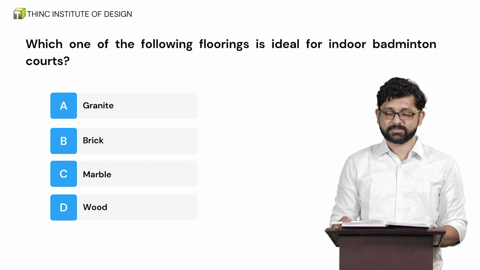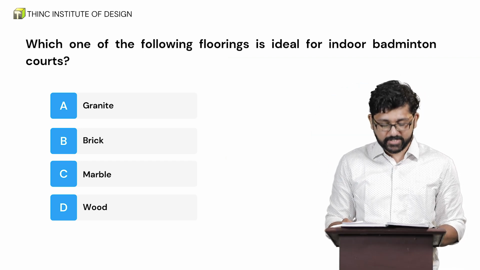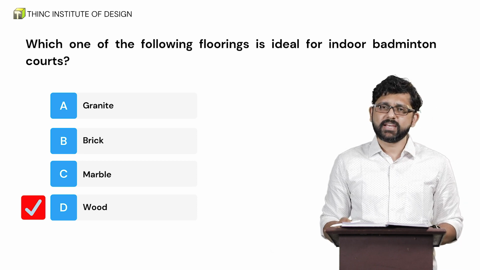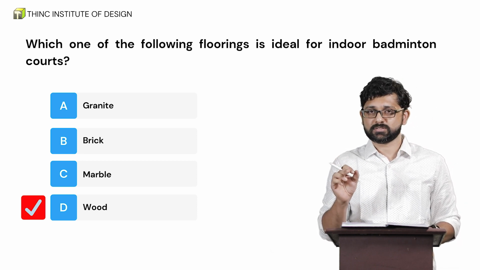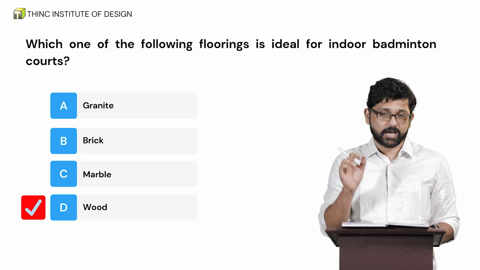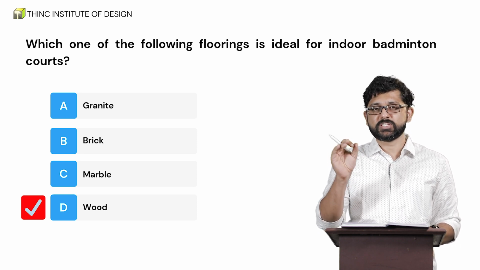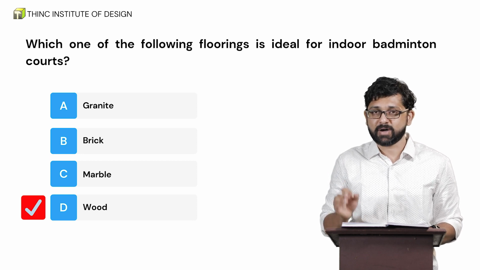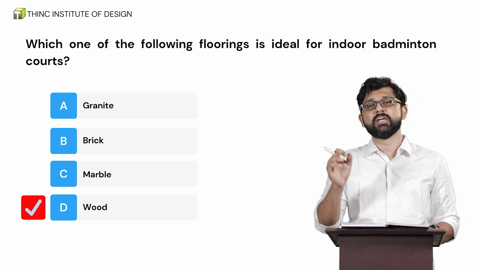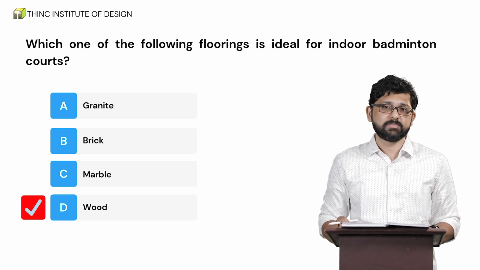Let's look at the answer. The correct answer is option 4, wood. An indirect way to arrive at the answer for this question is to eliminate the wrong ones. For example, granite and marble are two materials which we obviously will not find in an indoor badminton court or a basketball court, for the reason that if you fall down on that, it will be extremely painful.